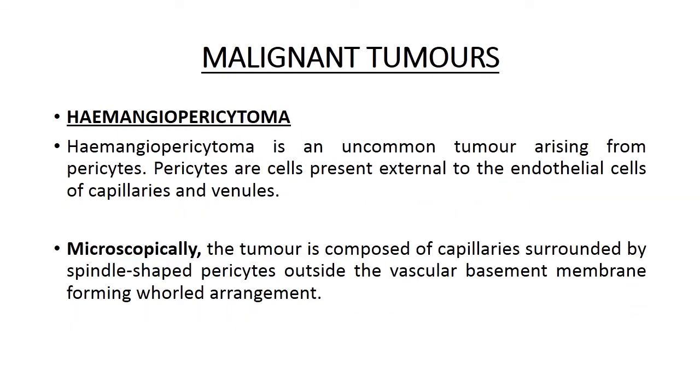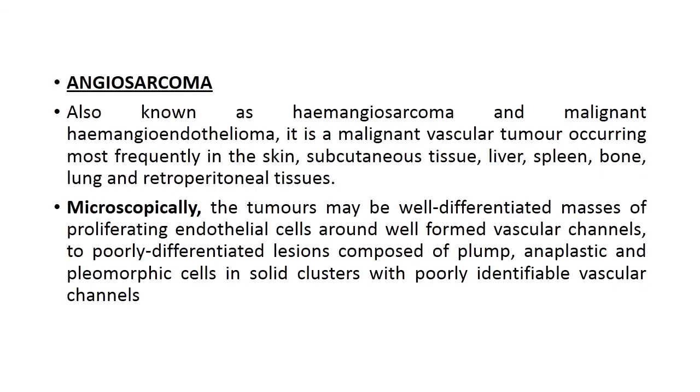Now last portion of our lecture, malignant vascular tumors. First one is hemangiopericytoma. Hemangiopericytoma is an uncommon tumor arising from pericytes. Pericytes are the cells present external to the endothelial cells of capillaries and venules. Microscopically, the tumor is composed of capillaries surrounded by spindle-shaped pericytes outside the vascular basement membrane forming whorled arrangement.